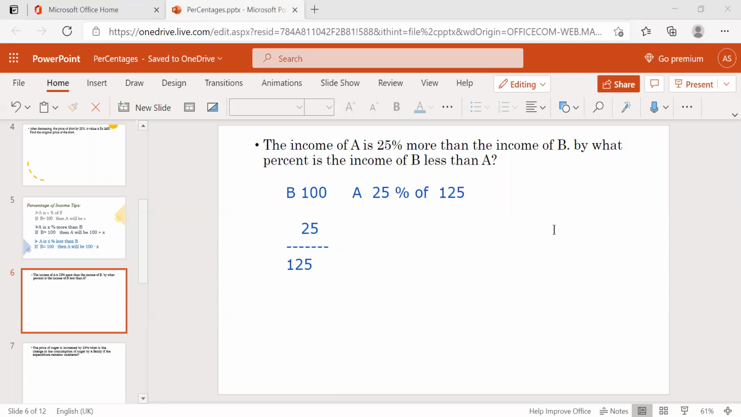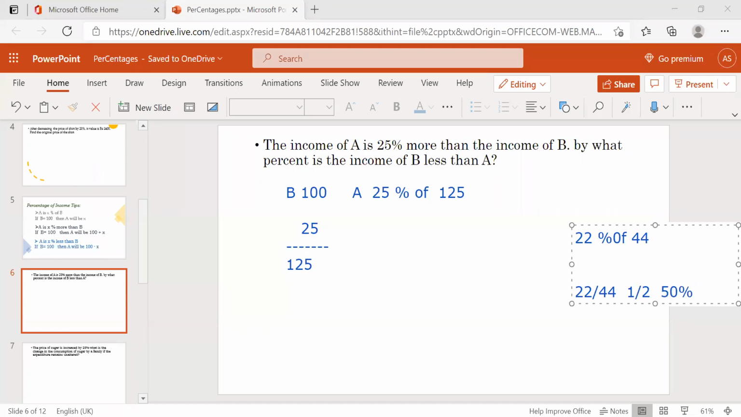Suppose, for example, 22 is what percentage of 44? If I ask like this, then how can we do this? 22 by 44 will give 1 by 2, right? The fraction 1 by 2 is nothing but 50 percent.